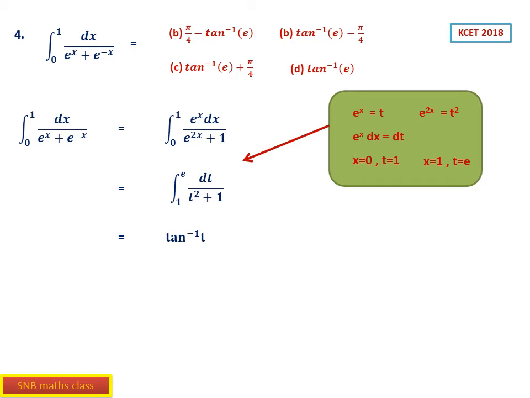So now you know this one. Integral of dt by t square plus 1 is tan inverse t, and put the lower and upper limit. It is 1 to e. Therefore it is tan inverse e minus pi by 4, because tan inverse 1 is pi by 4. Therefore the option B is the correct option. So this is question number 4.